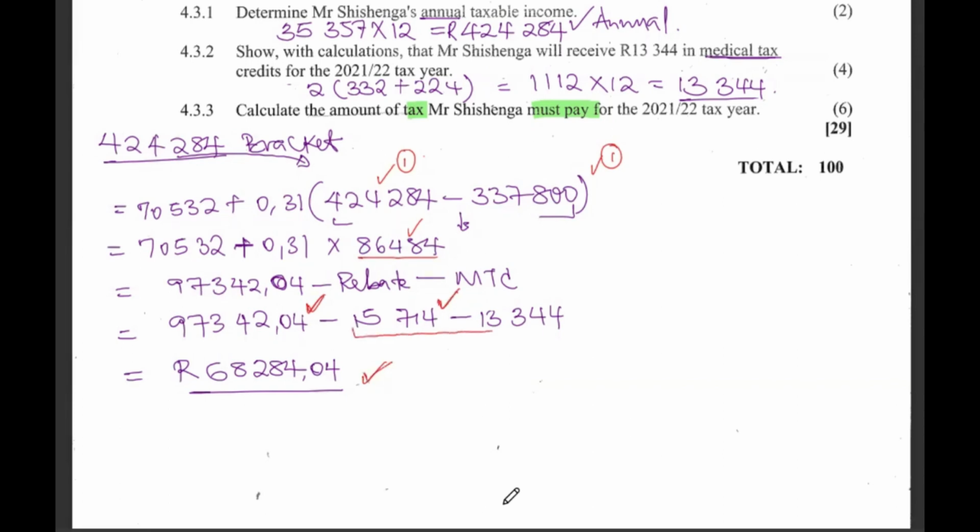This one I left there for you to know what's happening, but you can as well get this answer when you put this other equation fully into the calculator. You'll get your full answers. Doesn't matter, even though you don't show us this. As long as you know the bracket, you've filled in the right numbers, you come to this answer here, you subtract your rebates, you'll get full marks. All right, this marks the end of question number 4.